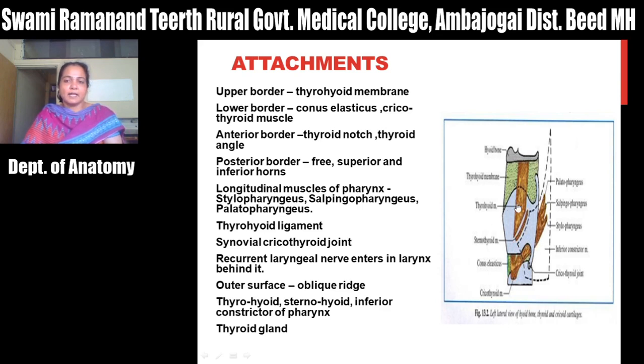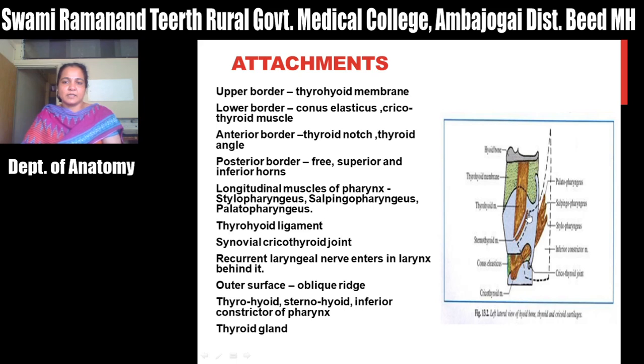Then this is the anterior rough surface or outer rough surface. You have seen that there is one oblique ridge, which gives attachment to this. Just above the oblique ridge there is one muscle called the thyrohyoid, arising from the thyroid cartilage up to the hyoid bone. So this is also called an extrinsic muscle of the larynx.